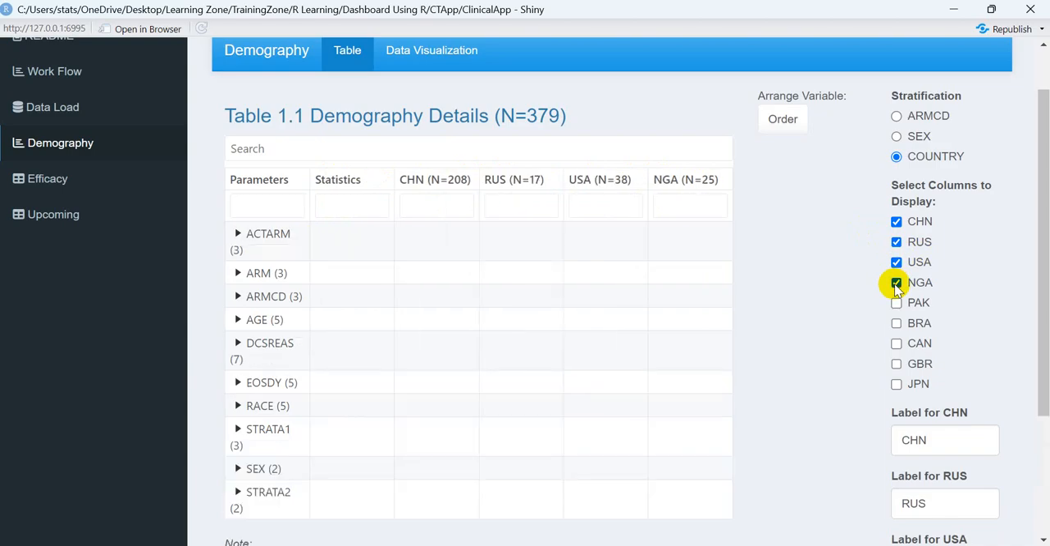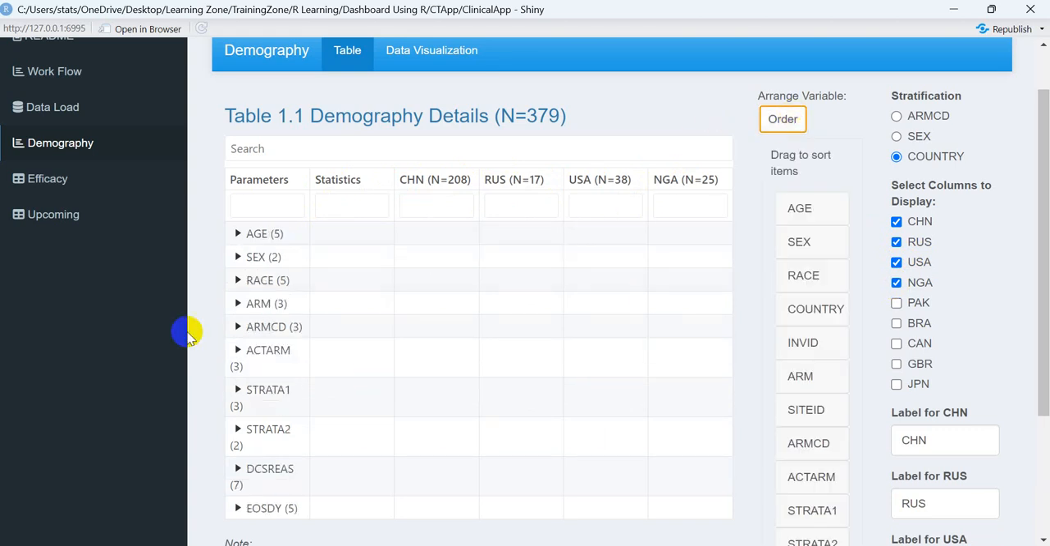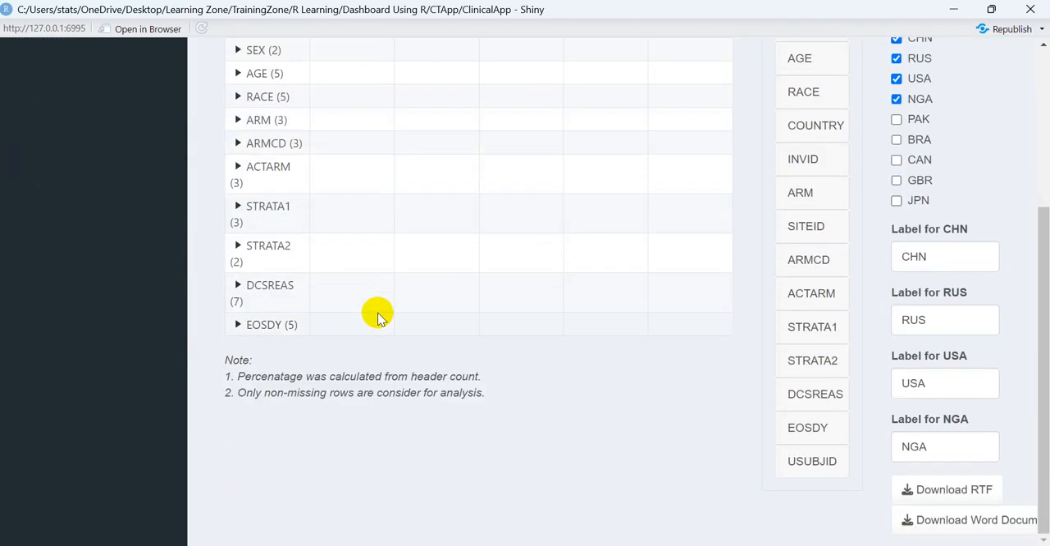So in that way, you can calculate the summary statistics for different stratification factors. Now, let's suppose you wanted to sort things. For example, you may want to keep age first, sex second, race third, or sometimes you want to keep sex above and age below. You can easily move all those variables up and down, and based on that the sorting order will automatically be maintained over here in the analysis report.